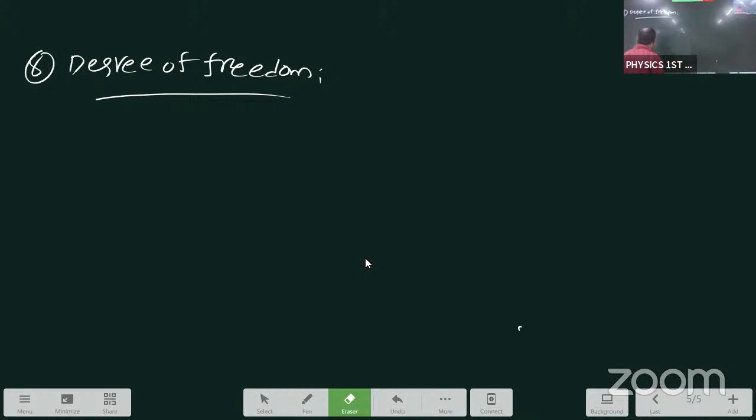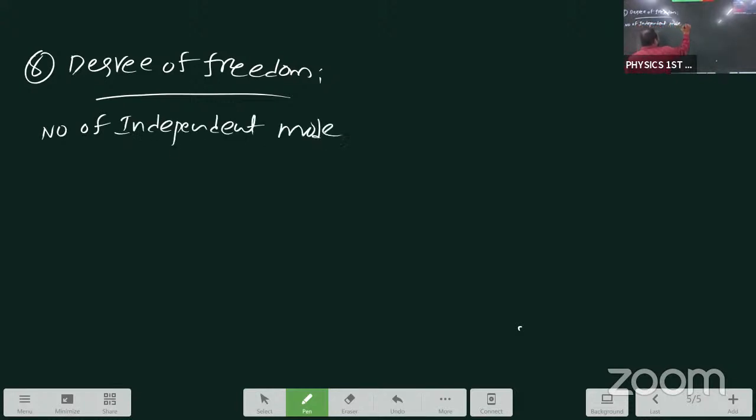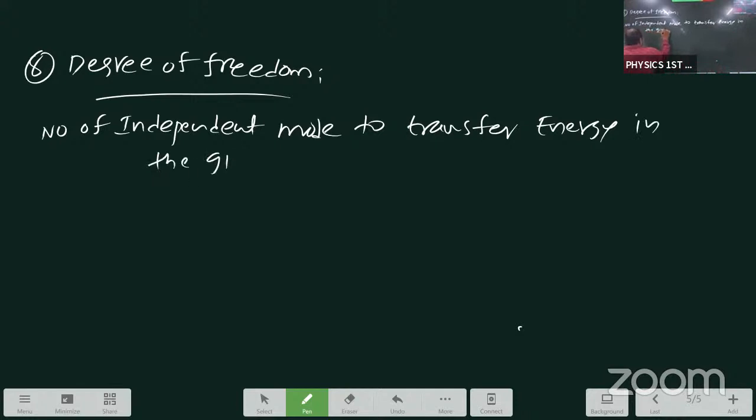Degree of freedom is nothing but the total number of independent modes to transfer energy in the given system. Just degree of freedom, student.